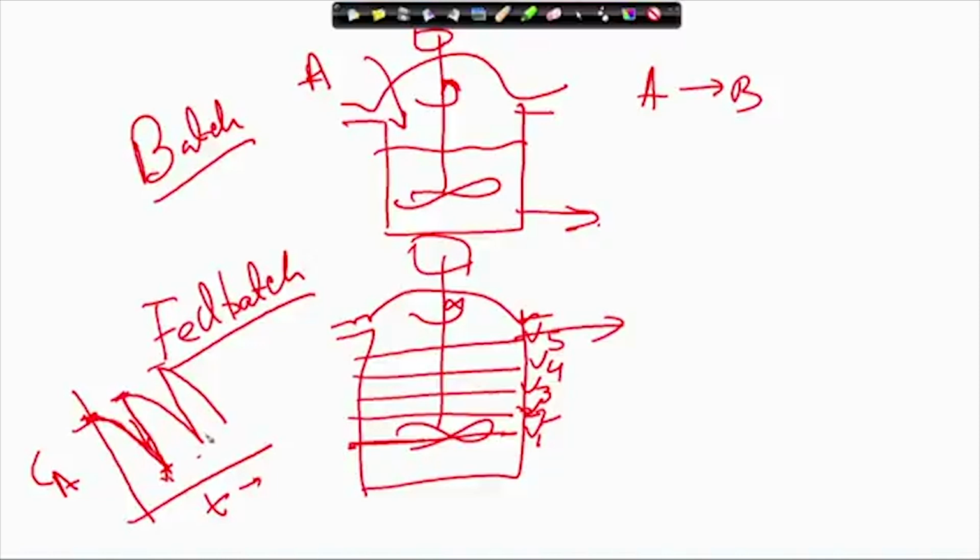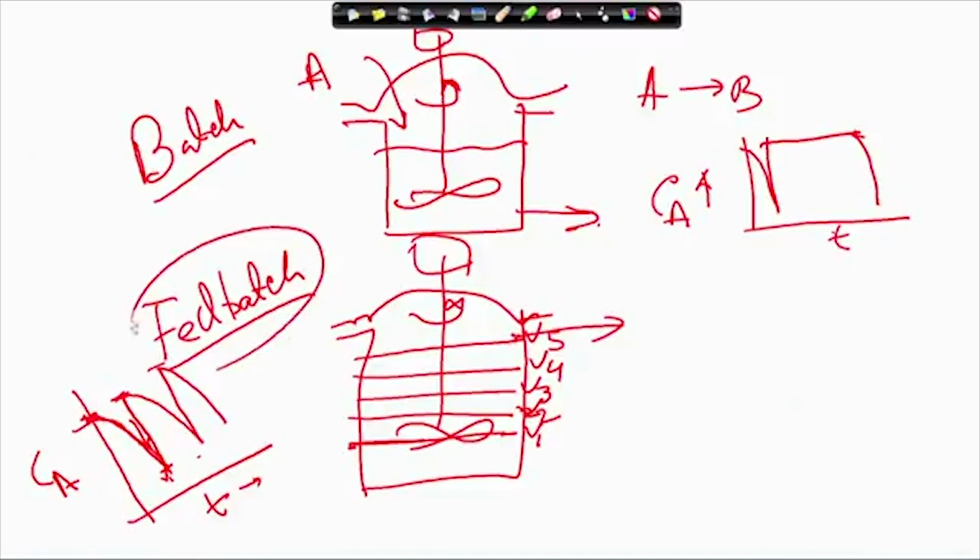Now, we can have another pattern here. Suppose Ca, this was repeated feeding, and this is another pattern we can do. It decreases like this, then increases. Then we slowly feed in such a way that the rate at which the substrate is consumed, at the same rate we are feeding it, and we feed up to this level continuously, and then we stop the feeding, then it goes down like this. So, there are different ways we can operate the fed batch.